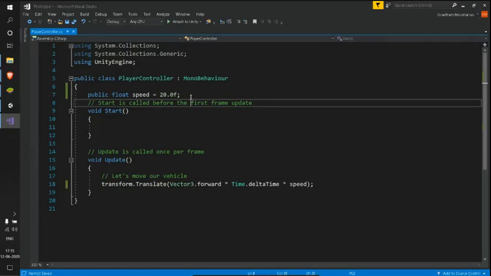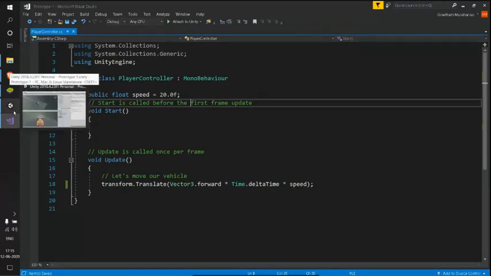It just tells where the speed variable can be accessed. If we have public attached to this variable, we can use the variable speed outside of our script also, outside of this player controller. First, let me just show you this speed when we go back into our Unity editor.